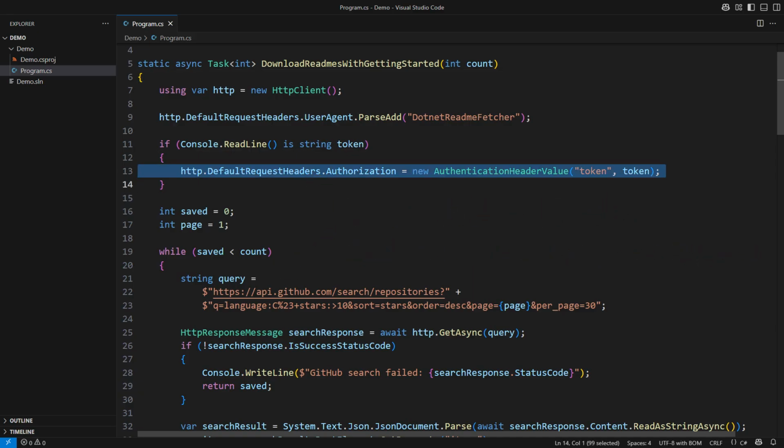Take this line as an example. It is setting the authorization HTTP header. Now how does that belong in this method? It is a part of HTTP, a transport protocol. And look at this query. It is packed with the API implementation details. Why not just pass in the page number instead?